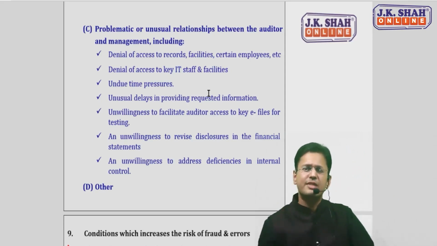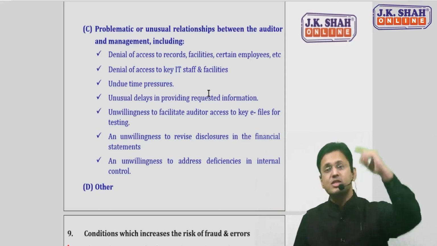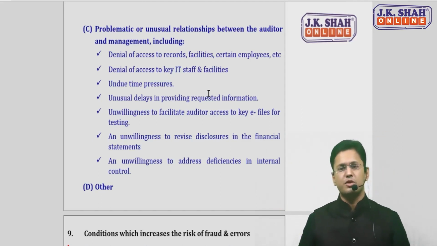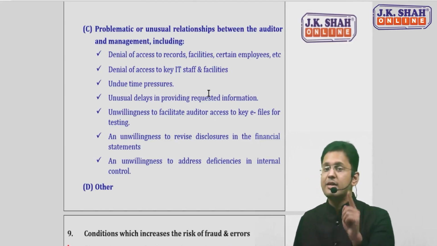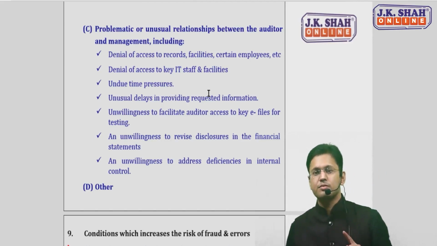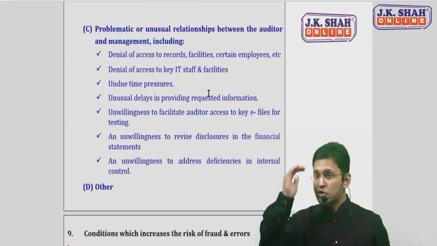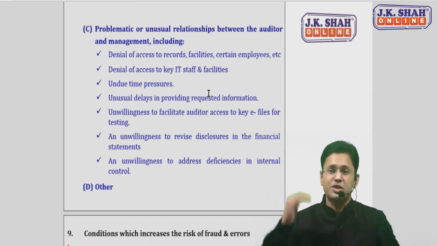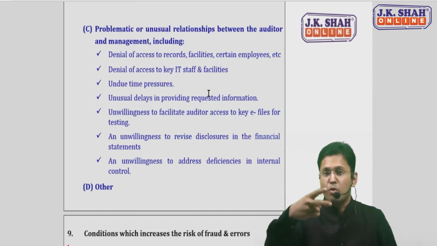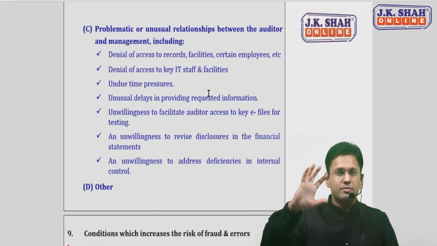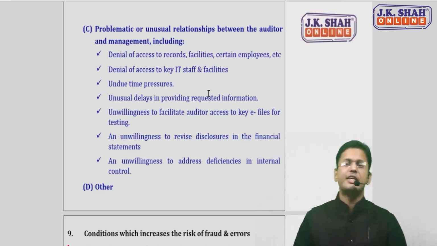these conditions reflect that there is a problematic relationship between the auditor and the management, and this is one circumstance that can relate to the possibility of fraud. So do remember, either the examiner can put C point before you or B point or A. The entire question won't be asked. So you have to remember each as a separate question, A, B, C, and both B and C are more important as compared to A. Okay, so remember everything. The next point.